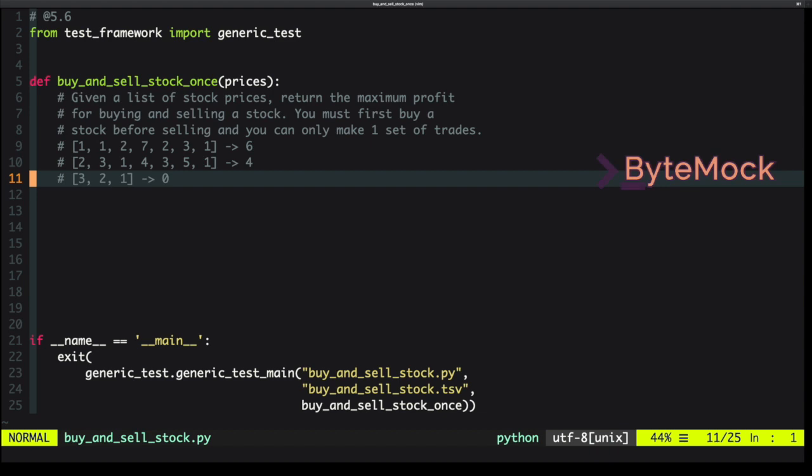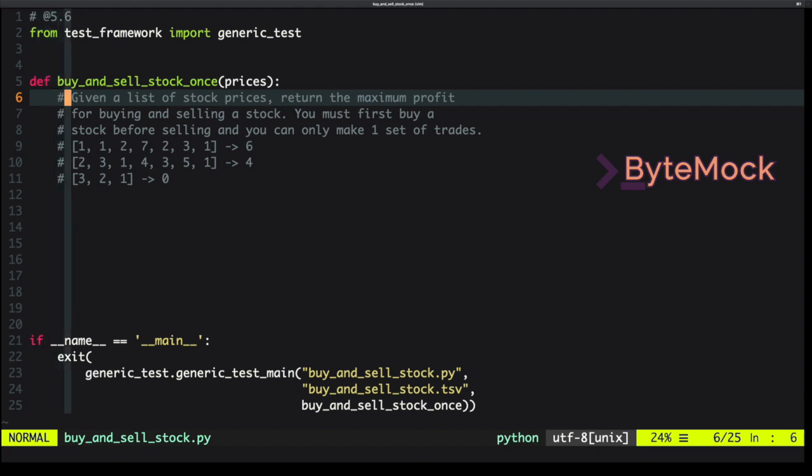Hey everyone, so today we're going to be buying and selling stocks. We're going to be using the EPI Judge to test our solution for this question, which is from the book Elements of Programming Interviews in Python. And this is one of the questions in the first section.